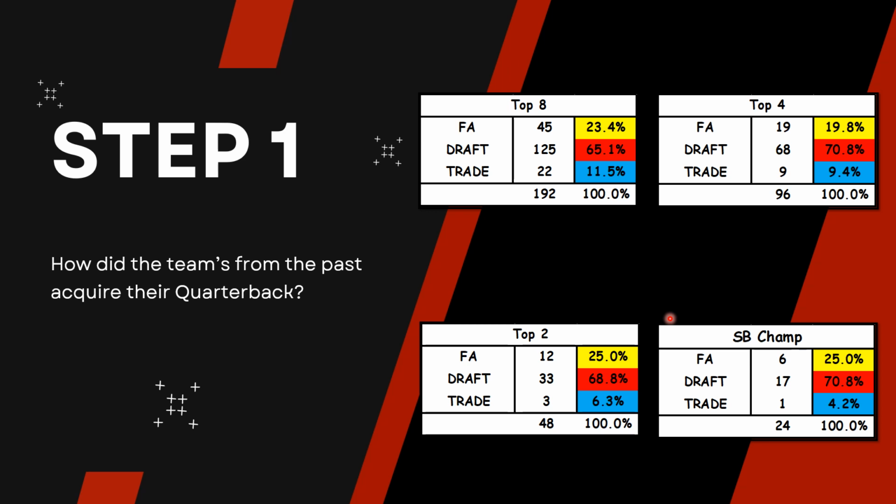And then you can see the drop off here in the Super Bowl champs. Free agency was cut in half, 6 guys, whereas trade is only down to 1. And this makes the draft almost 71% of Super Bowl winners drafted by their respective team. So now we have the answer for step 1: in terms of this analysis, if you want a franchise quarterback, your team has to draft him. That's basically the answer to the first question. Let's move on to where. Where do you draft this quarterback?